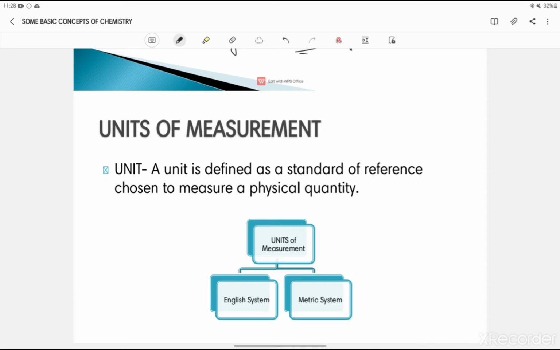So what is measurement? It is the quantitative measure of matter. Fine. So how do we represent anything that we measure? How do we represent anything that we are measuring?